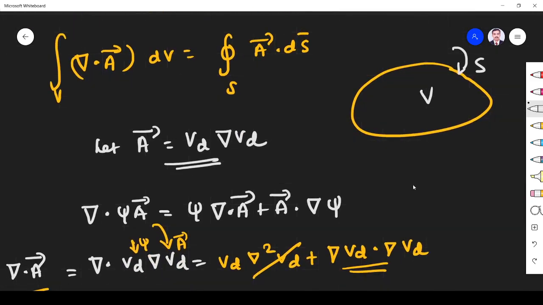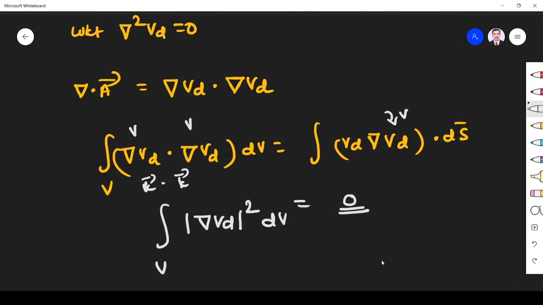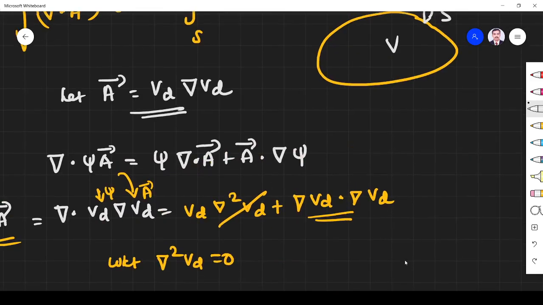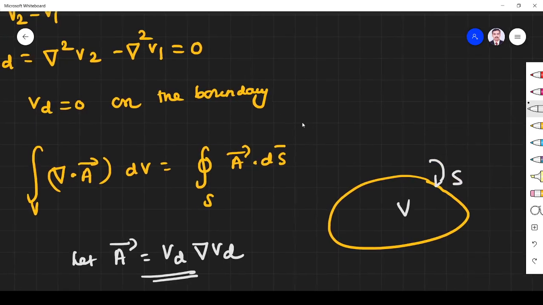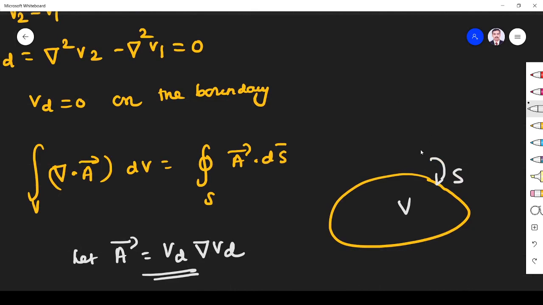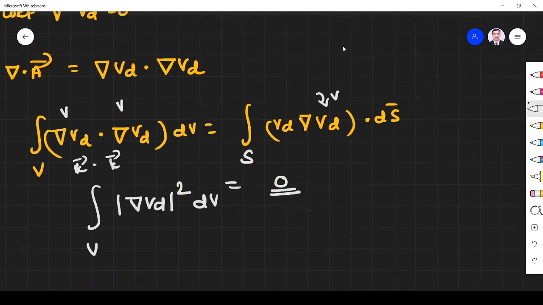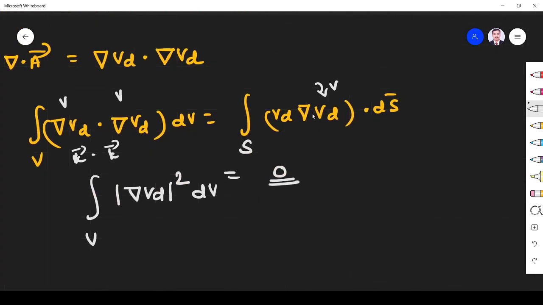We have the right hand side as a surface integral. What is the surface? The surface is the boundary of the volume of our problem. On the boundary, Vd is 0. Vd is 0 here, so on the surface Vd is 0. So it is a surface integral where Vd is 0, which means the total answer is 0.